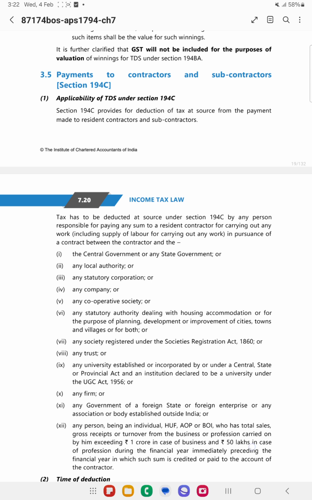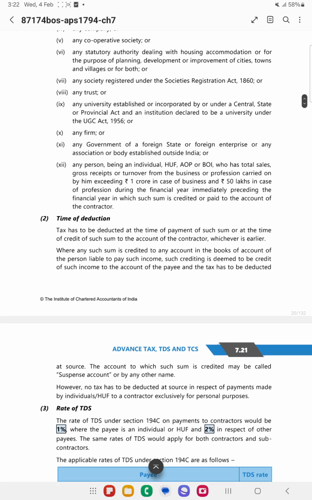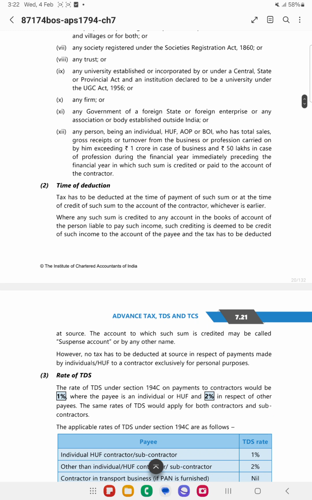Now the rate of TDS is 1% in case the contractor or the subcontractor is an individual or HUF. If the person is other than an individual or HUF, it might be a company or any other institution, and in such cases it is 2%.